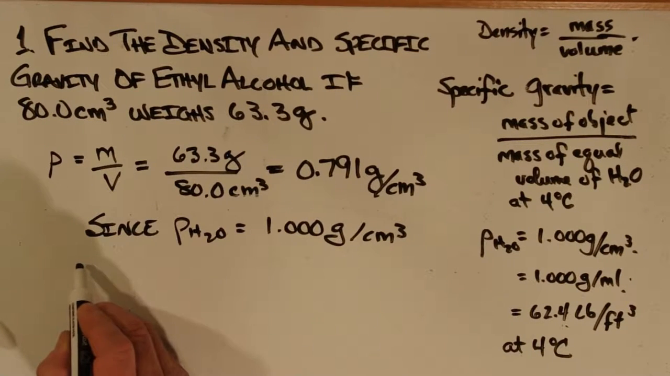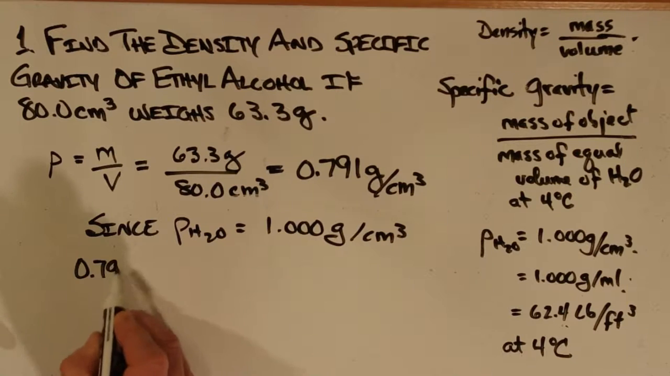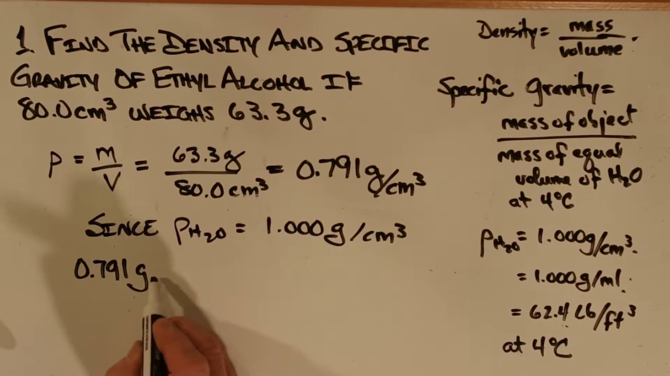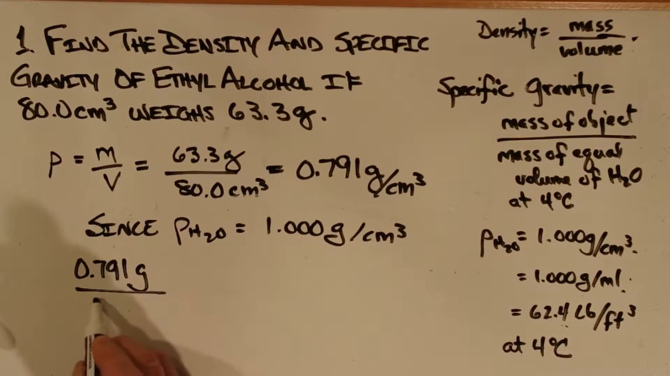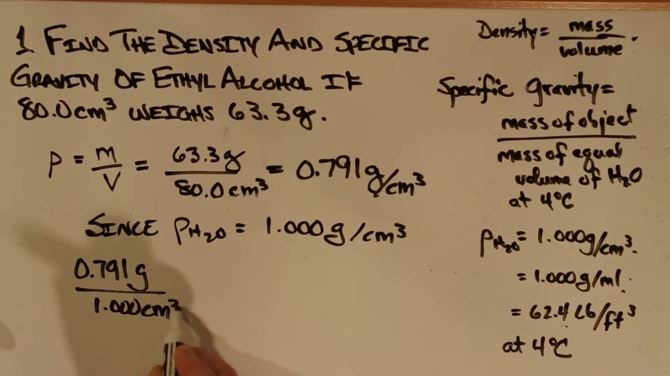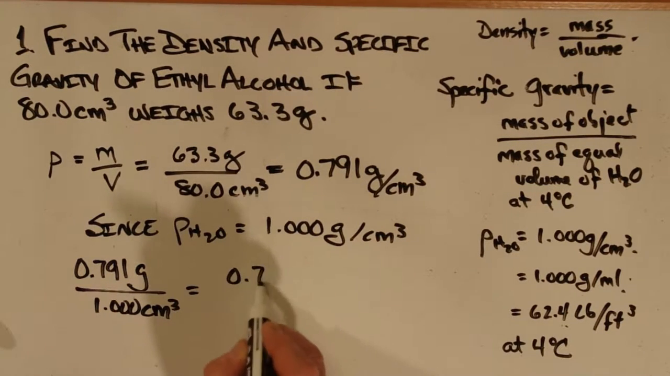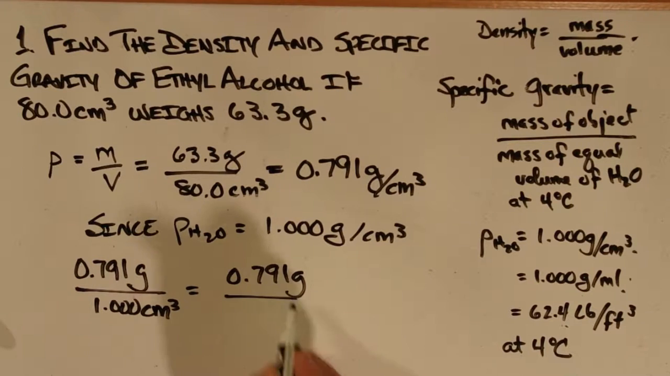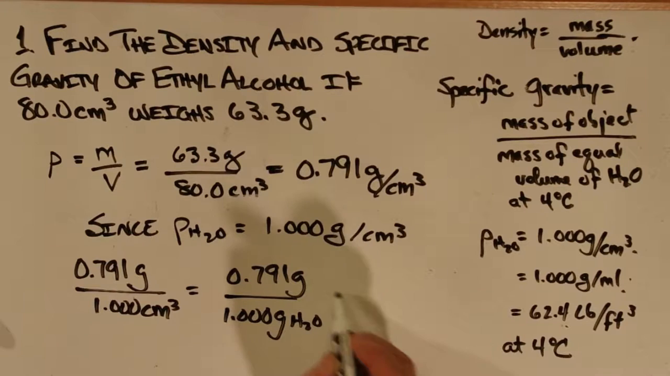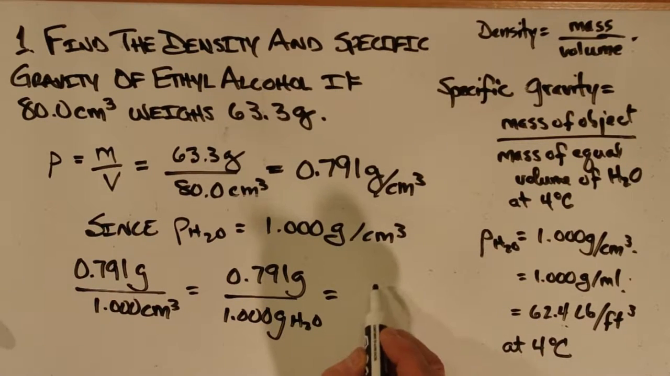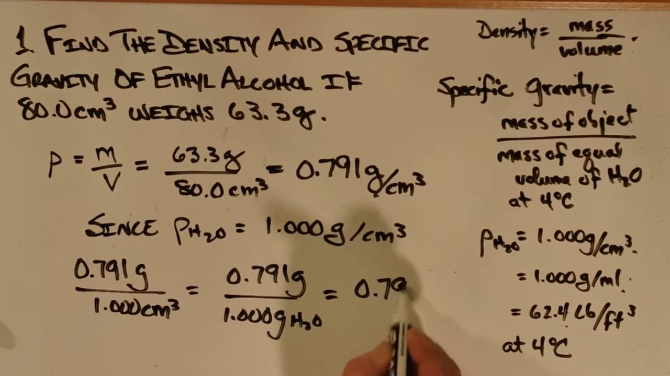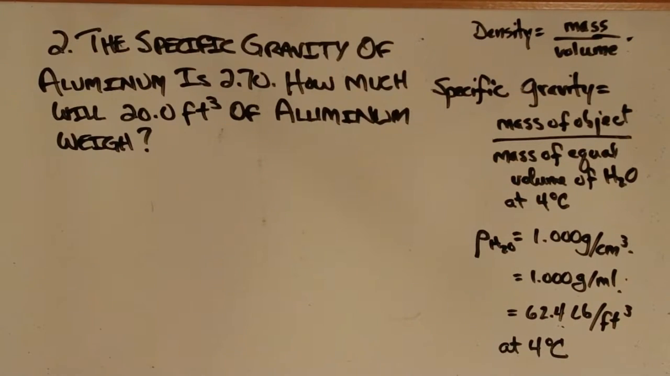And since the density of water is 1 gram per cubic centimeter, we can say that 0.791 grams of ethyl alcohol has a volume of 1 cubic centimeter. Since specific gravity is mass of an object divided by mass of an equal volume of water, the mass of 1 cubic centimeter of water is 1 gram, and so we come up with a specific gravity of 0.791. And the problem is solved.